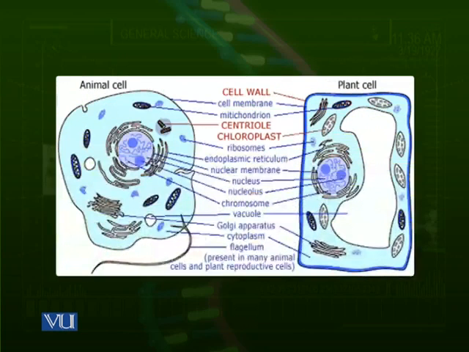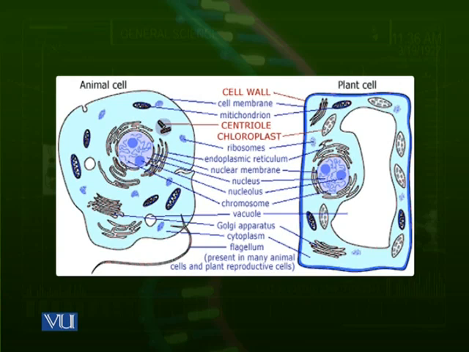Now we look at the diagram of an animal cell and the plant cell. We can find so many similarities. As we know, animal and plant cells both are eukaryotes. As the diagram shows, both have a nucleus in the center, which is covered by nuclear membrane and which has nucleolus inside, chromosomes, the chromatin material inside, and both of these have a cell membrane.